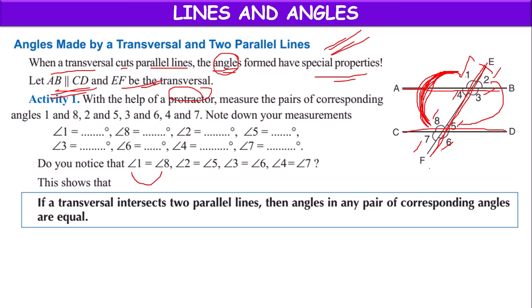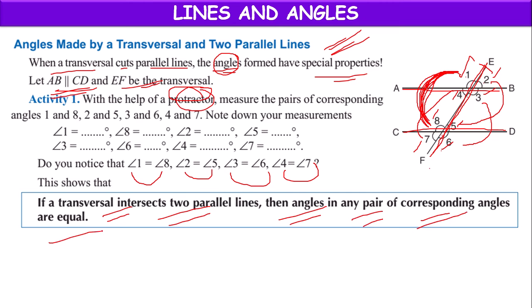2 and 5 are equal. 4 and 7 are equal. 3 and 6 are equal. So with the help of a protractor, we observe that angle 1 equals 8, 2 equals 5, 3 equals 6, and 4 equals 7. From this, we can state that if a transversal intersects two parallel lines, then any pair of corresponding angles are equal.